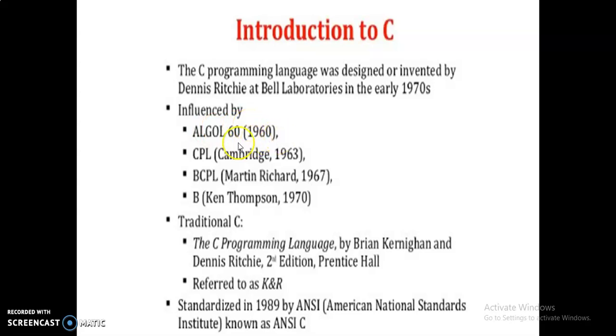Okay. In 1960, the programming language called ALGOL 60 was introduced, and then it was renamed as CPL in the year 1963, and it was renamed as BCPL, Basic Combined Programming Language, in 1967 by Martin Richards. Okay, and then the BCPL language was renamed as B by Ken Thompson in 1970. Okay, so this is the history of the C program. They just used the names B, C like that.